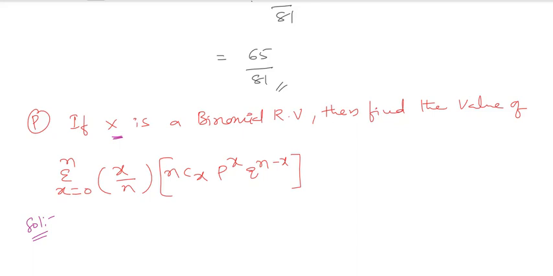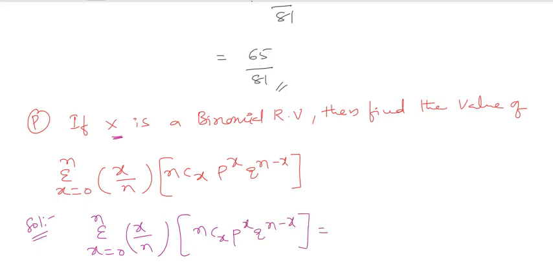How will you solve it? This value I need to take it as... If you observe properly, this nCx p^x q^(n-x) is nothing but your binomial distribution, yes or no? And this one is not a function of x. So I can represent it as summation x = 0 to n of (x/n) nCx p^x q^(n-x).